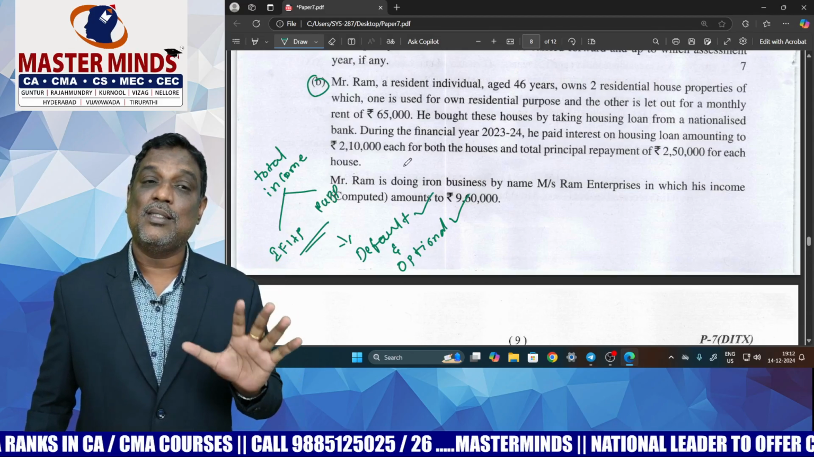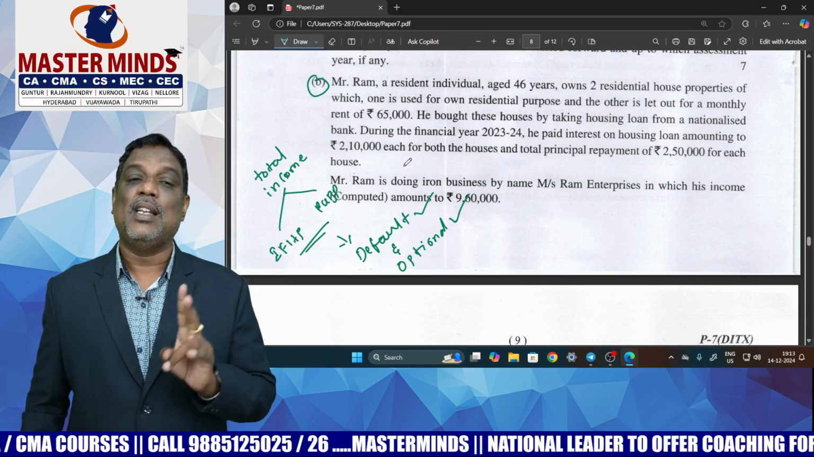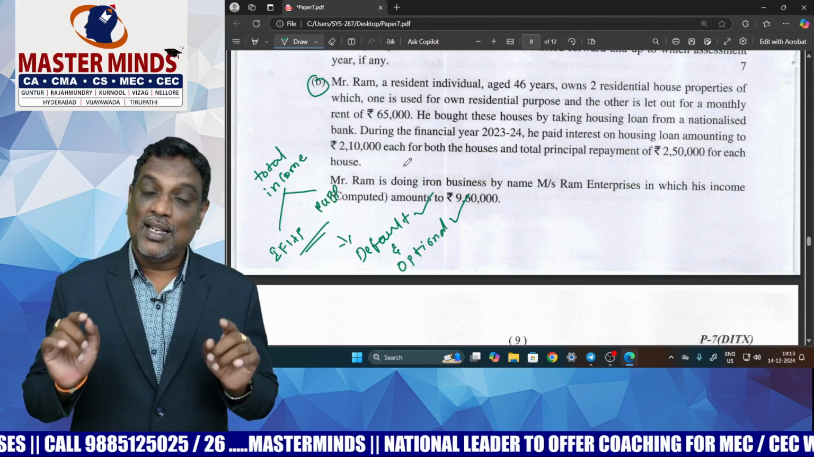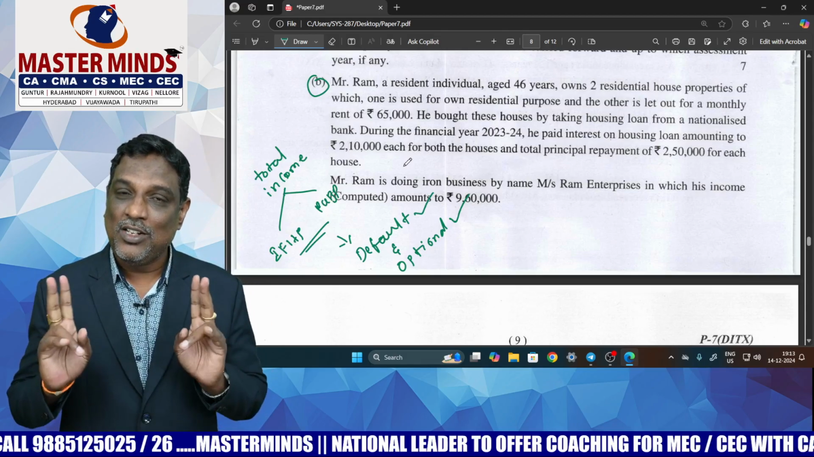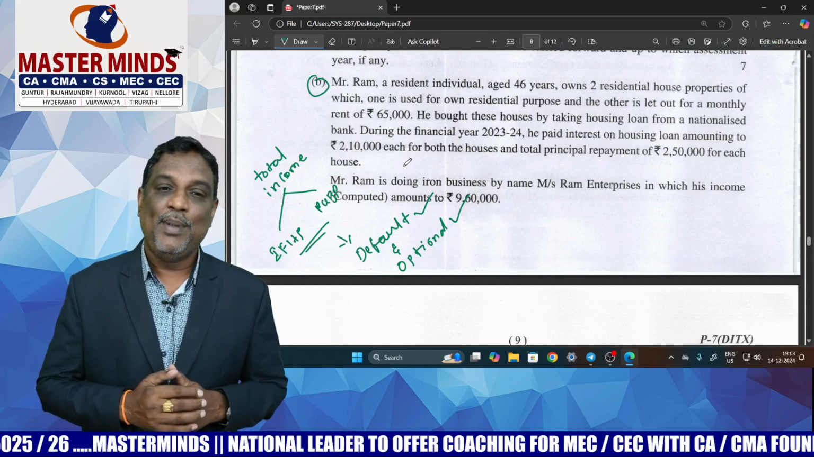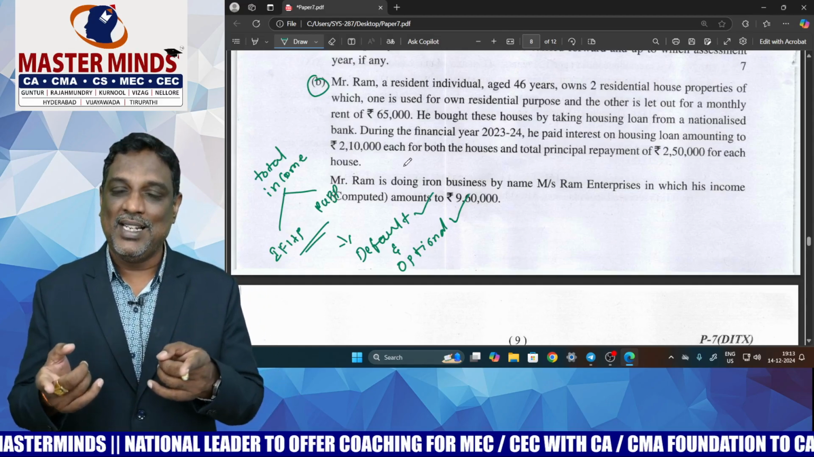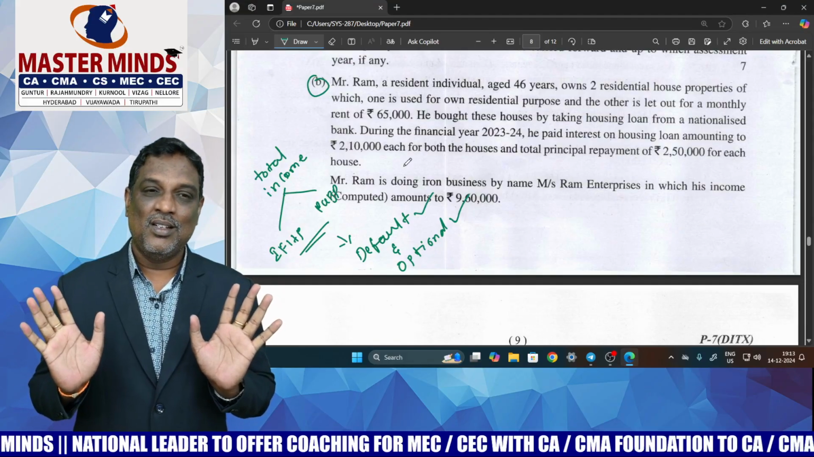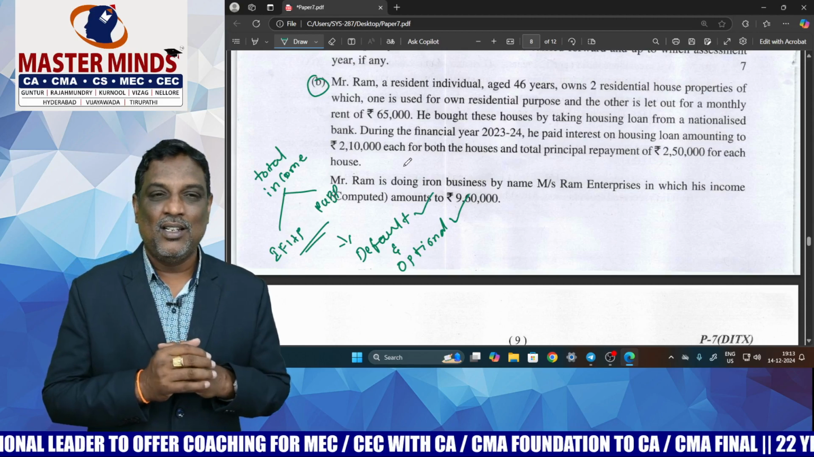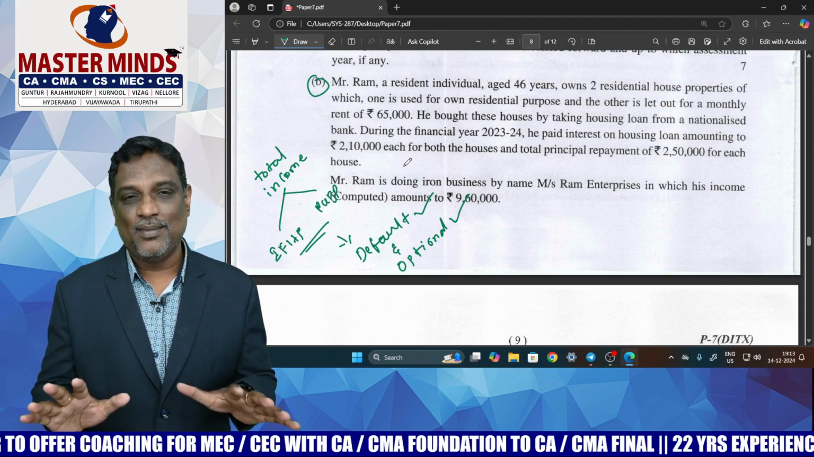You need to solve this problem in two different options, default tax regime as well as optional tax regime. Of course, only two heads are involved in this problem: one is house property, the second one is PGBP. PGBP is directly given in the problem. You have to calculate the house property head in a working note. That's something new in this problem, but too easy. So these are the questions covered in the descriptive part.